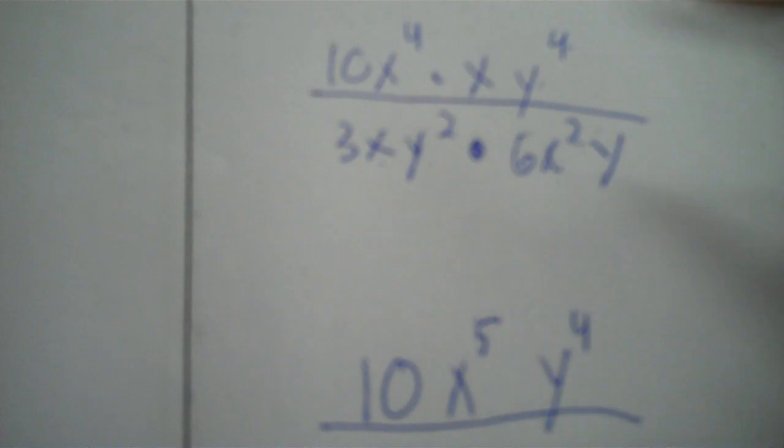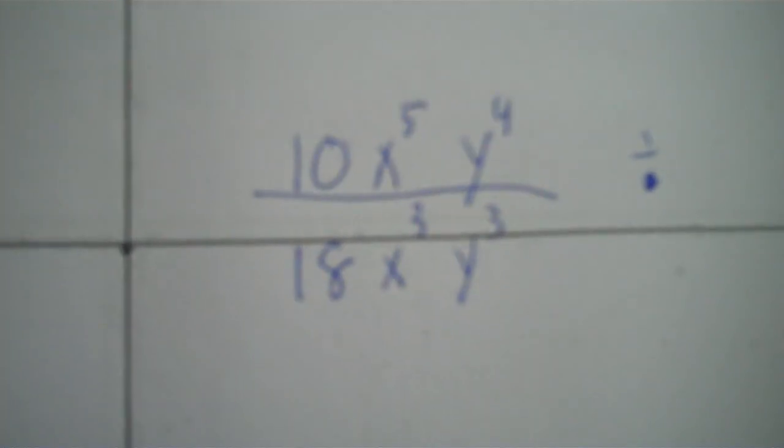Now down under we have 2 coefficients, 3 and 6. You times those, not add them. 3 times 6 is 18. Now we have an x and an x to the 2nd. We times those, that's x to the 3rd, and then a y second and a y, that's y to the 3rd.